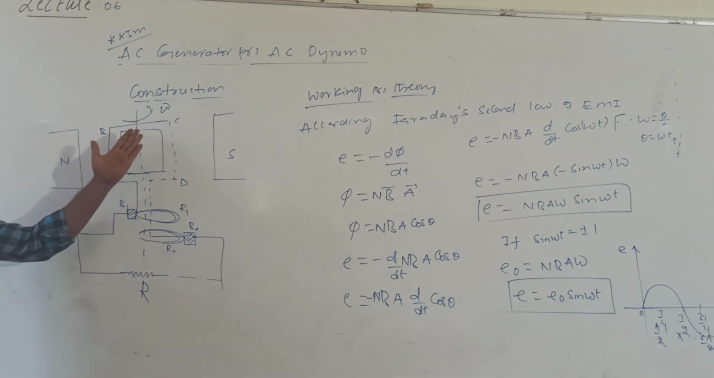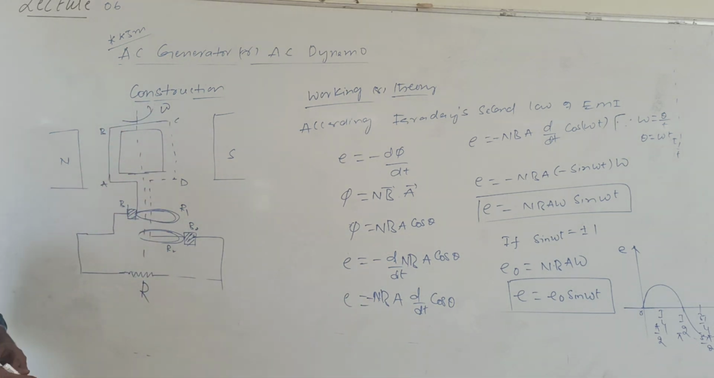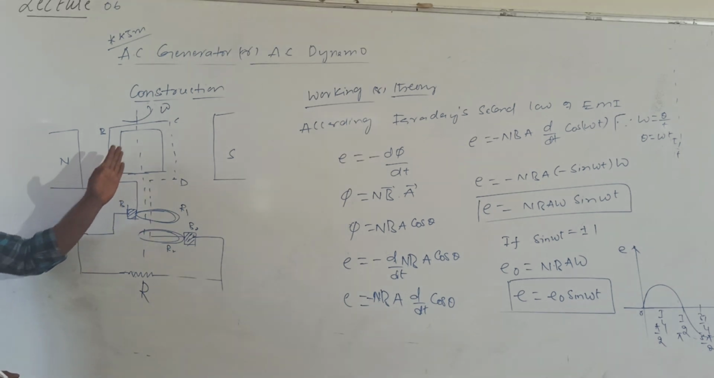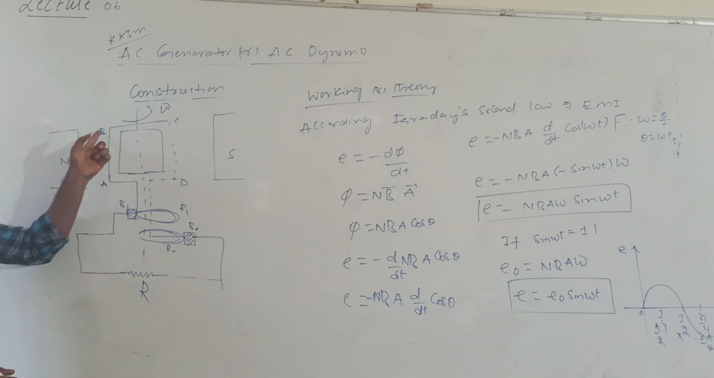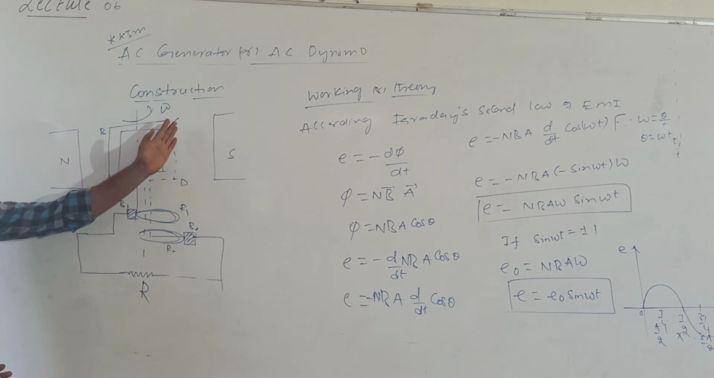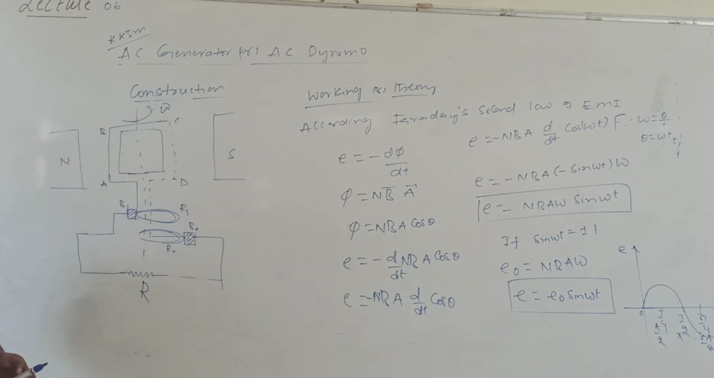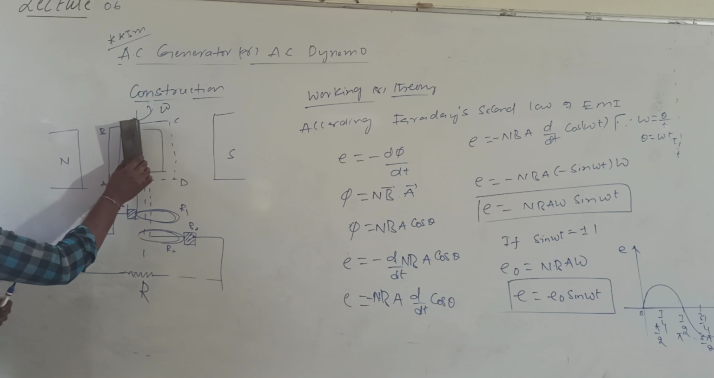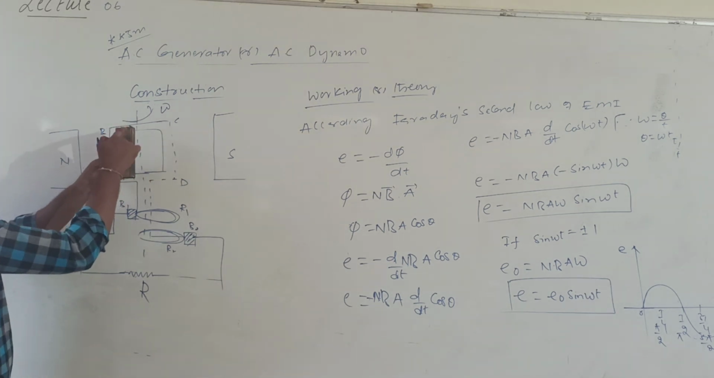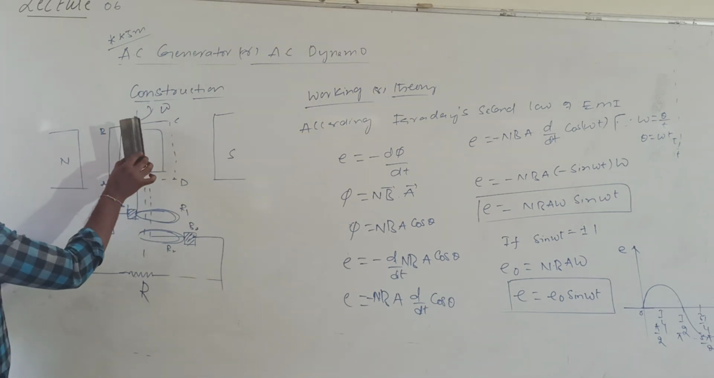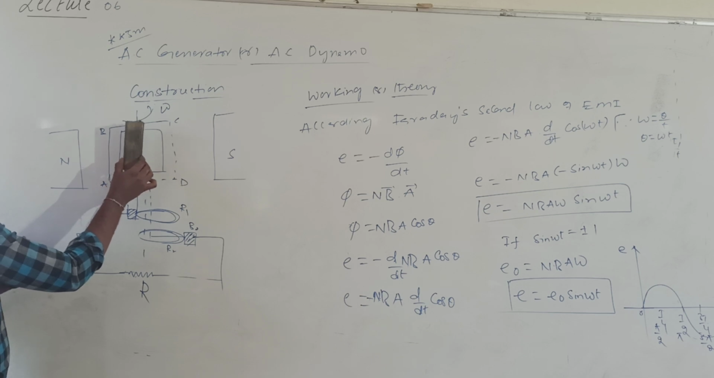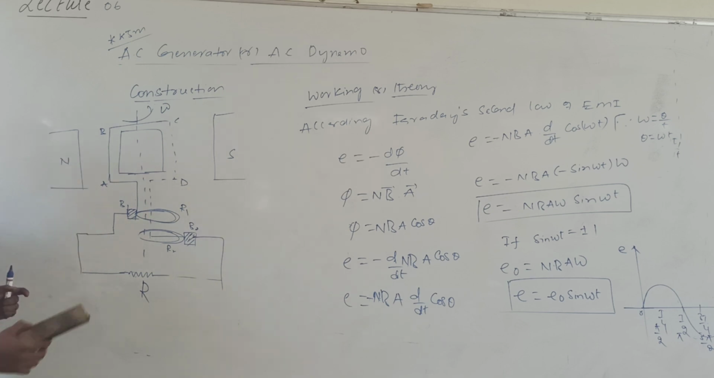So when the coil is rotating in anti-clockwise direction, first what happens? First AB will move down and CD will move up. Now this is the coil, so this is AB and this is CD. Now the coil is rotating in anti-clockwise. When it is rotating in anti-clockwise, AB will go down and CD will move up.